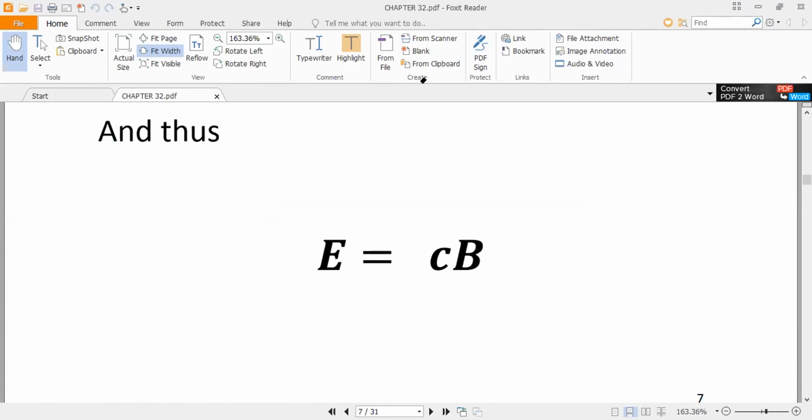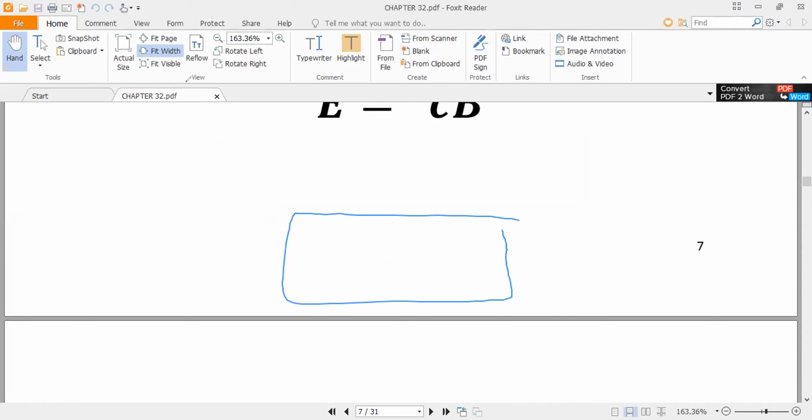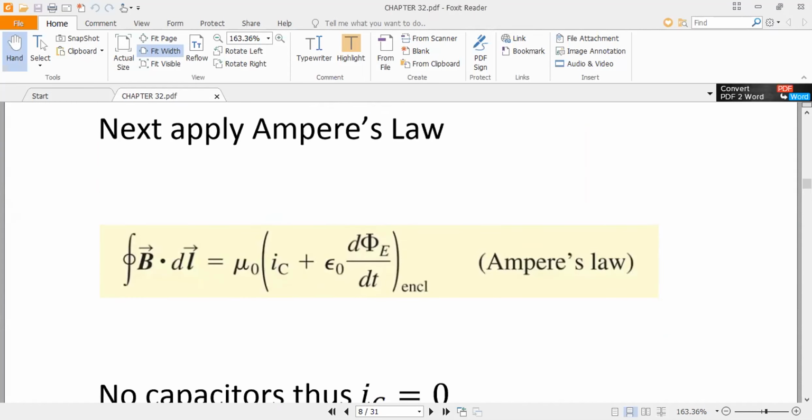Okay, so this equation you calculated: E is equal to CB or BC. Now we will use another equation, that is Ampere's law.